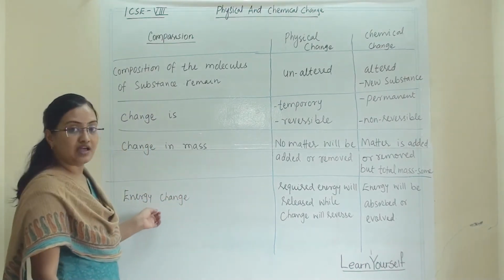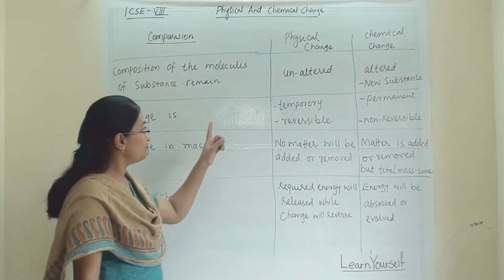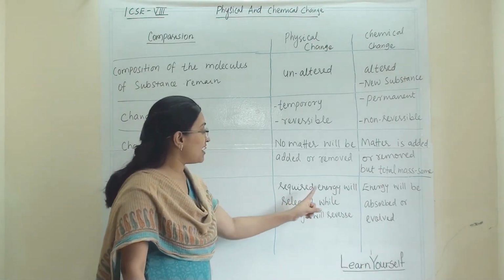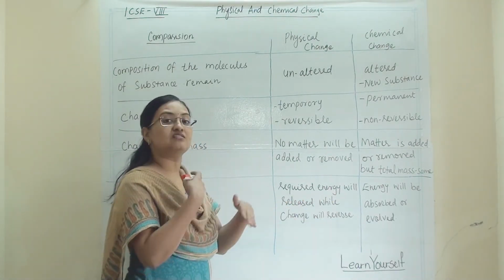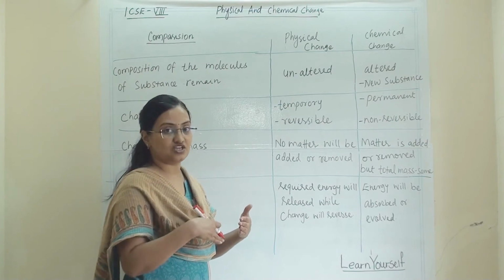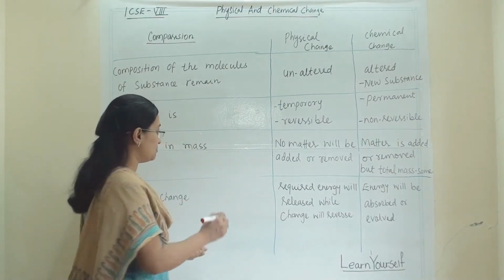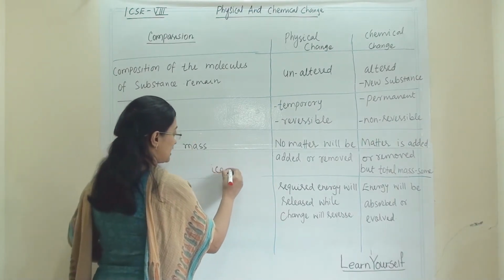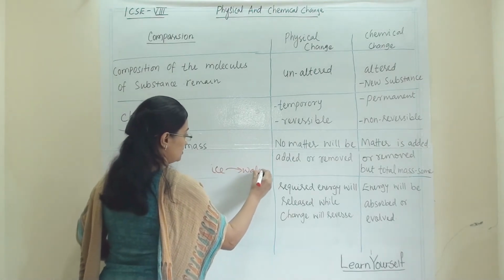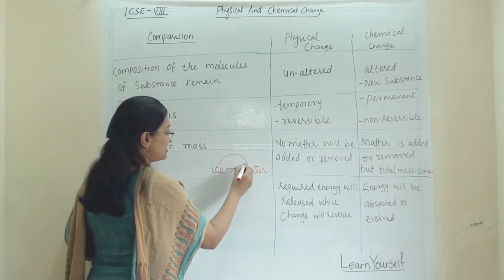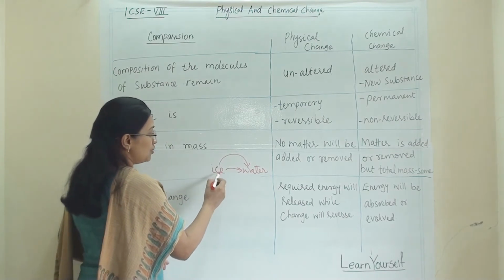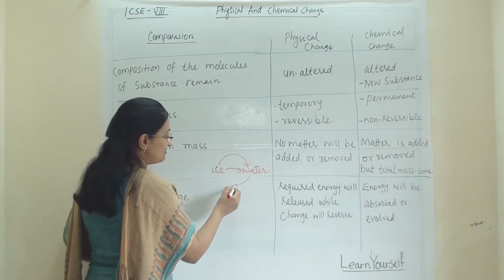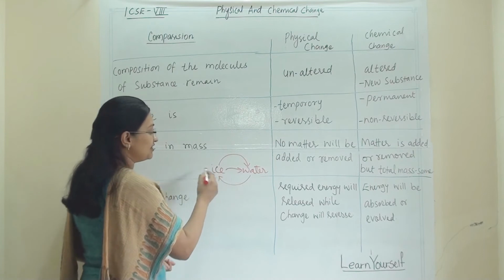Now, how about the energy change? In physical change, it requires energy, and that energy will be reversed when you reverse the change. We can explain this with the example of ice to water. Whatever energy we give to melt the ice, that energy will be released when water becomes ice.